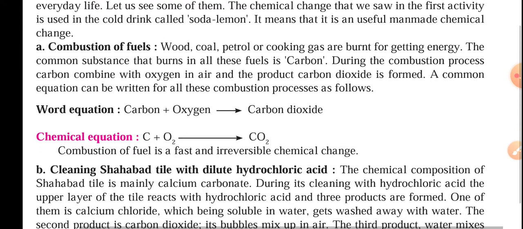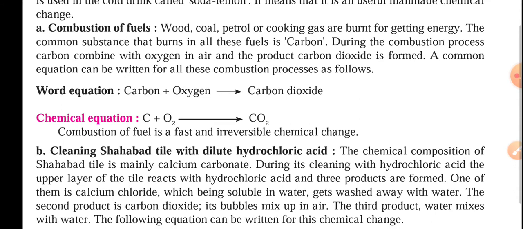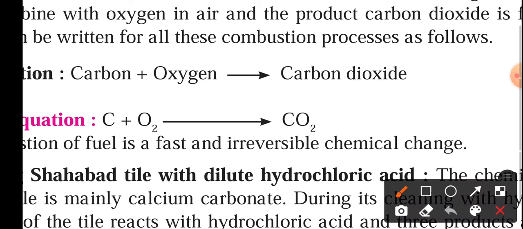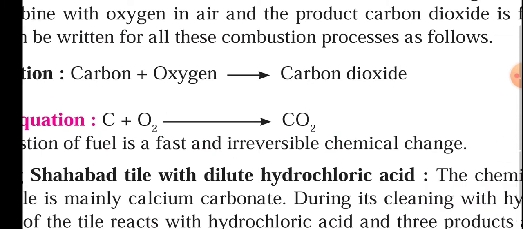In that, first is the combustion of fuels. Combustion of fuels means different kinds of fuels like coal, petrol, diesel, kerosene. These fuels are rich sources of carbon, and when we burn them, they form the oxide of it, carbon dioxide. That reaction they have given here: carbon reacting with oxygen forming carbon dioxide. I'll zoom in. So it is carbon plus oxygen forming carbon dioxide.